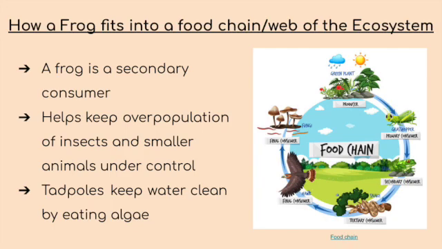Next will be how frogs fit into a food chain / web of an ecosystem. Frogs are secondary consumers, unlike rats who are primary consumers. The job of frogs is to keep overpopulation of insects and smaller animals under control. Even at a young age, when they are tadpoles, they help keep the water clean by eating large amounts of algae and maintaining the numbers of algae.